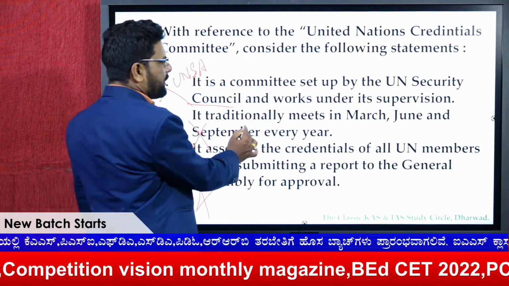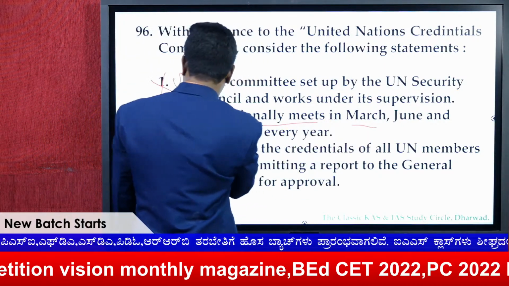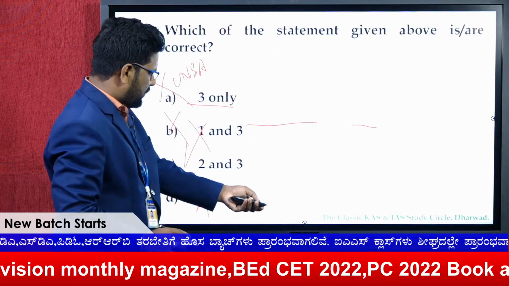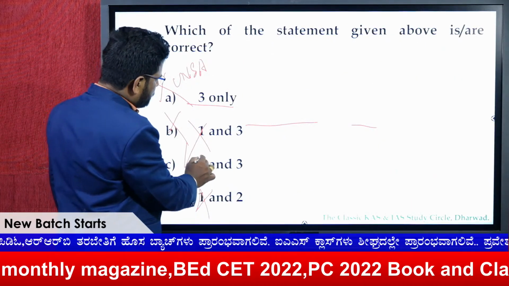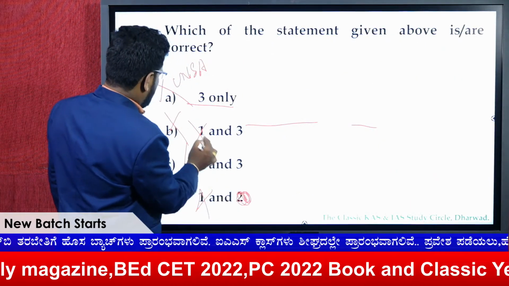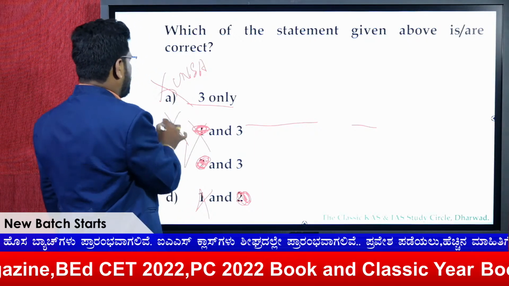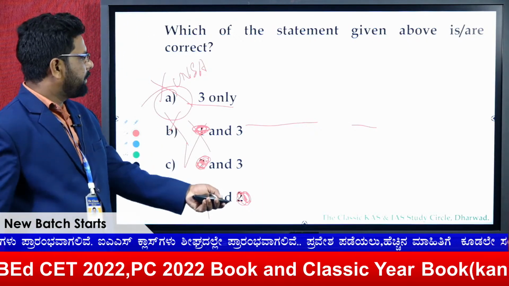It traditionally meets. No, they do not meet in March and like that. So therefore 2 is also wrong. Here is the 2, and here 1 is also not correct. Therefore the answer for this question is A.